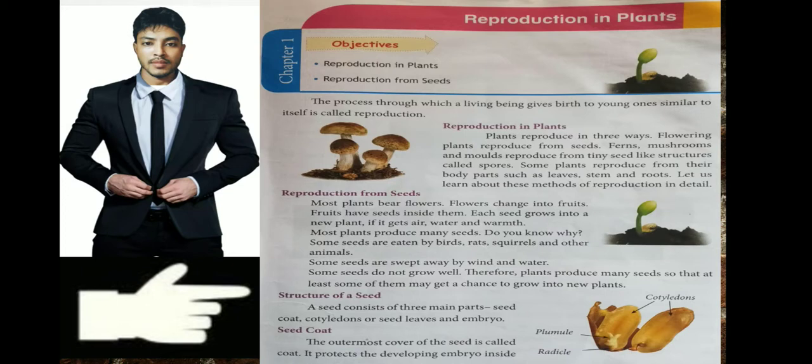Suppose I have a rose plant in my home here. If you also want to grow a rose plant in your home, how can you grow it? I can just break one branch of the rose plant and give it to you. If you put the branch on the ground, from that branch another plant, a new rose plant, will grow.